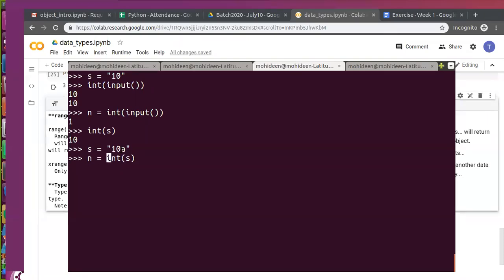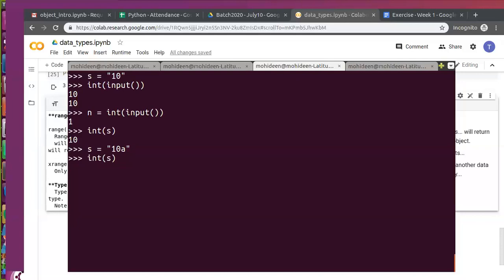A type error occurs when you have a designated data type. Here my data type was not fulfilled because I want to convert it into an integer, but the conversion was not completed yet. So my objective was not fulfilled, and there you will get an error called value error.